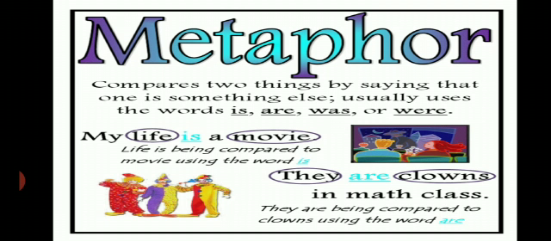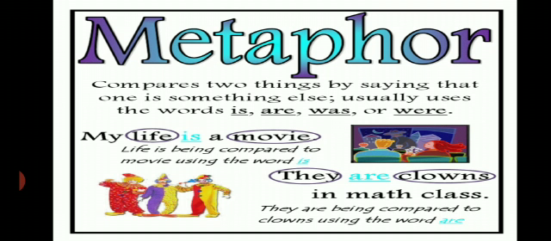Metaphor is nothing but an implied simile, used without as, like, or just as. So we see here, it compares two things by saying that one is something else. Usually it uses the be verbs, that is, is, are, was, or were. See the example: My life is a movie. Life is being compared to a movie using the word is. And you see here, they are clowns in maths class. They are being compared to clowns using the word are.